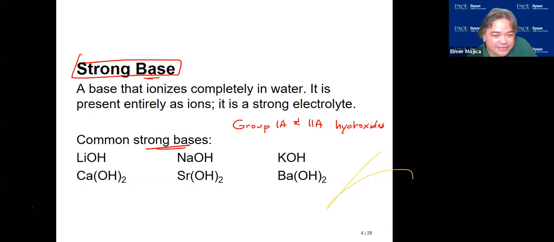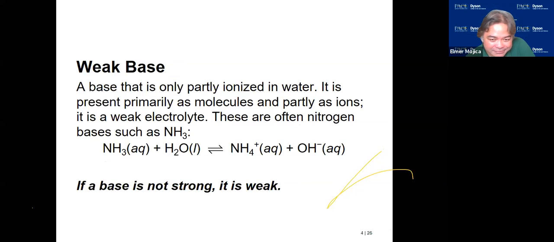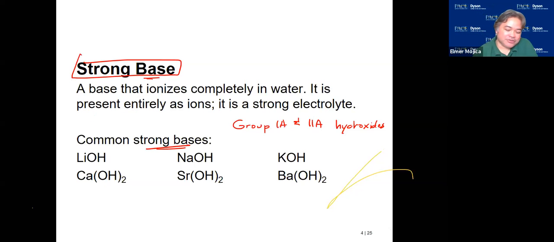For a weak acid, only a portion of them ionize. The way you're going to learn it in Gen Chem 2: if you have a strong acid or strong base, the reaction goes in one direction.